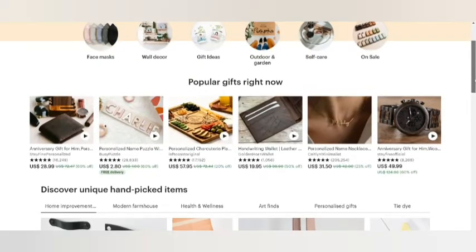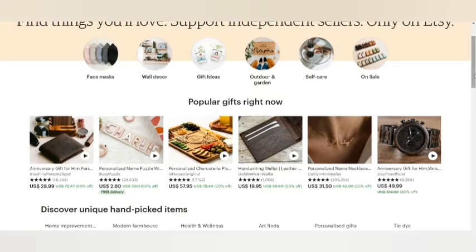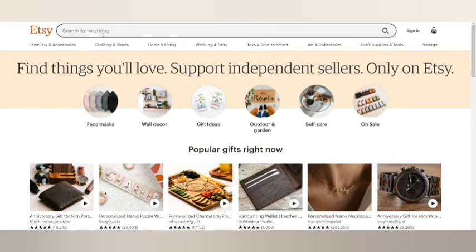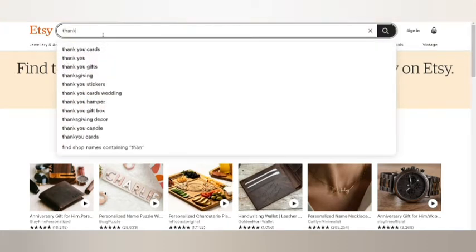So first of all we're going to go into Thanksgiving. I'm going to type Thanksgiving in the Etsy search engine, and you can see that different kinds of suggestions appear: Thanksgiving decor, shirt, cards, decorations, gift, clip art, cake topper, SVG, Thanksgiving sign, red. That means these are the products that are more popular and that people are looking for.